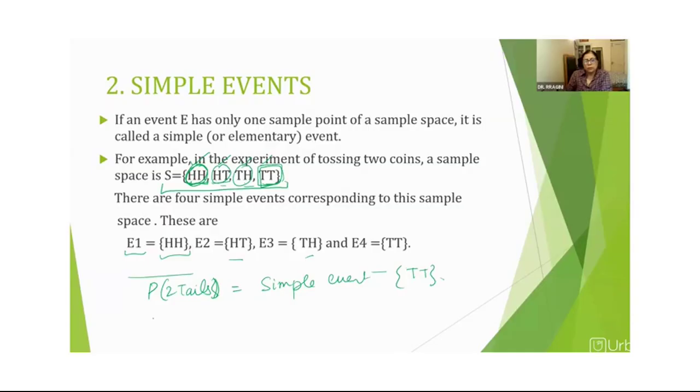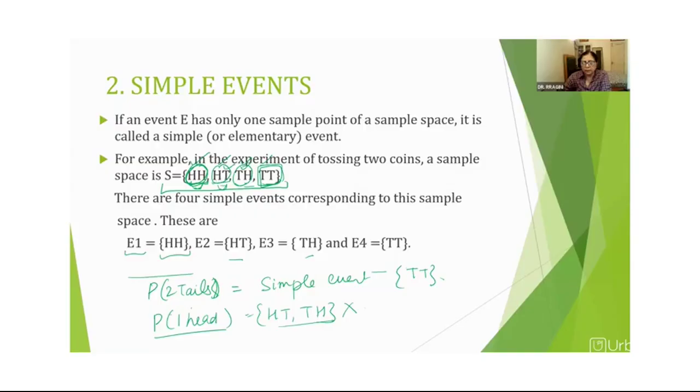If I talk about the probability of getting one head, can you see how many times one head is occurring? Here we have HH, HT, TH. In both HT and TH, we have one head. For this particular event, we have used 2 possible outcomes, so it is not a simple event.